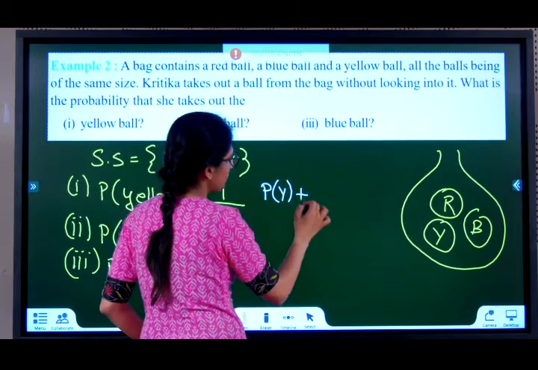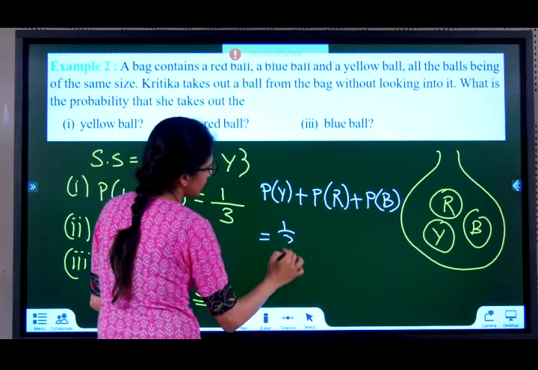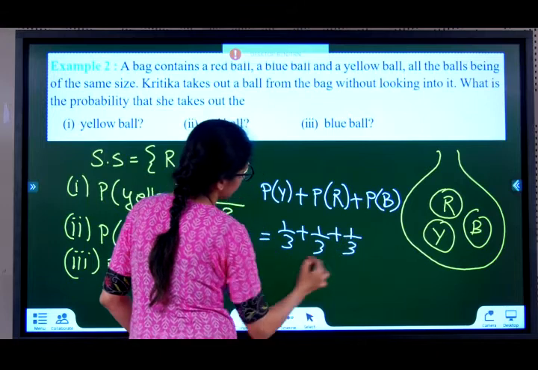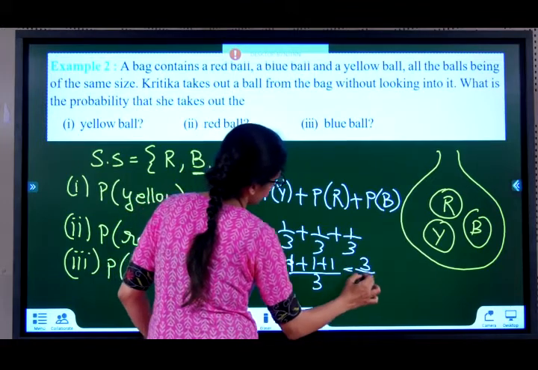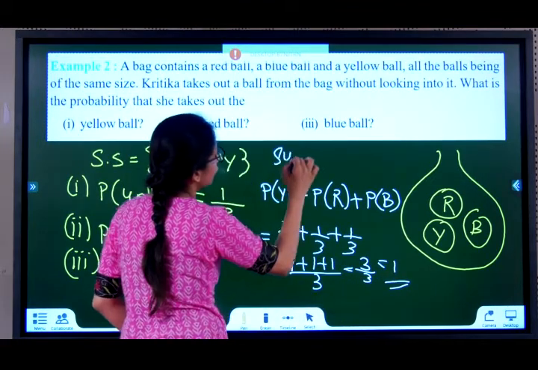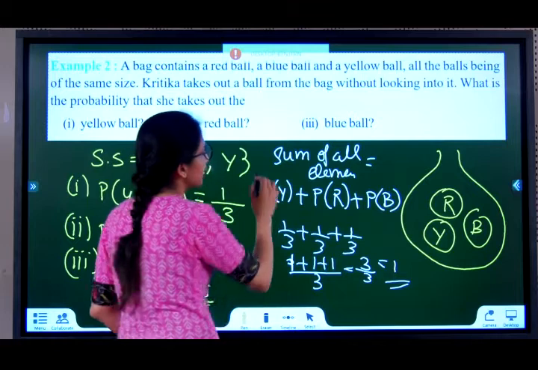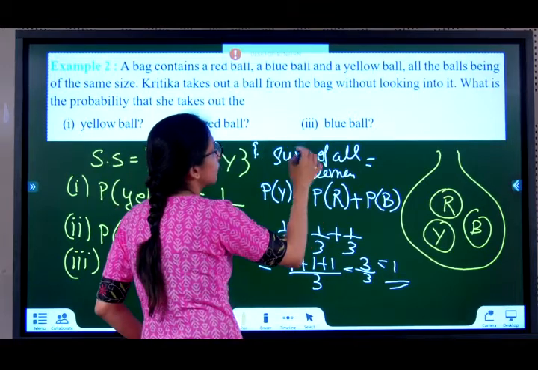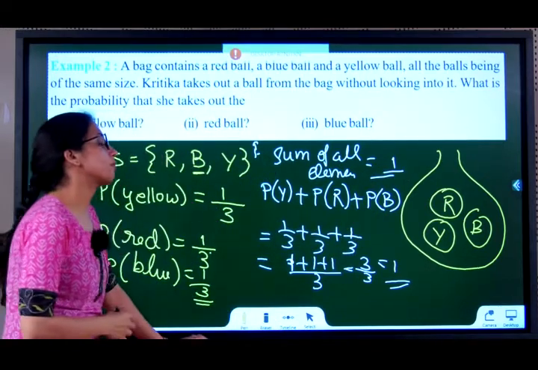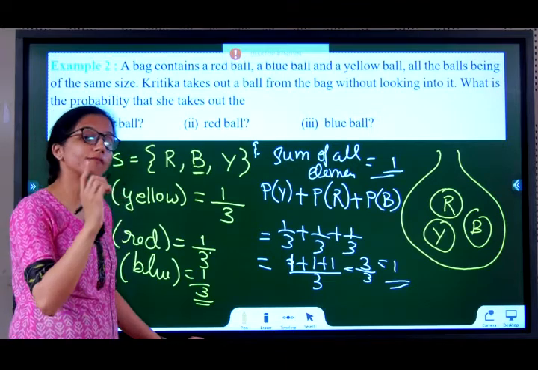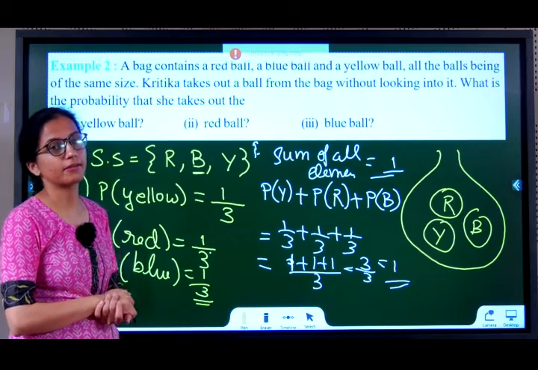See, sum of yellow ball plus red ball plus blue ball. 1 by 3 plus 1 by 3 plus 1 by 3. 1 plus 1 plus 1 by 3. 3 by 3. 1. So sum of probabilities of all elementary events is equal to 1, or sum of probability of all elementary events sum up to 1. This is a note to be kept in mind.